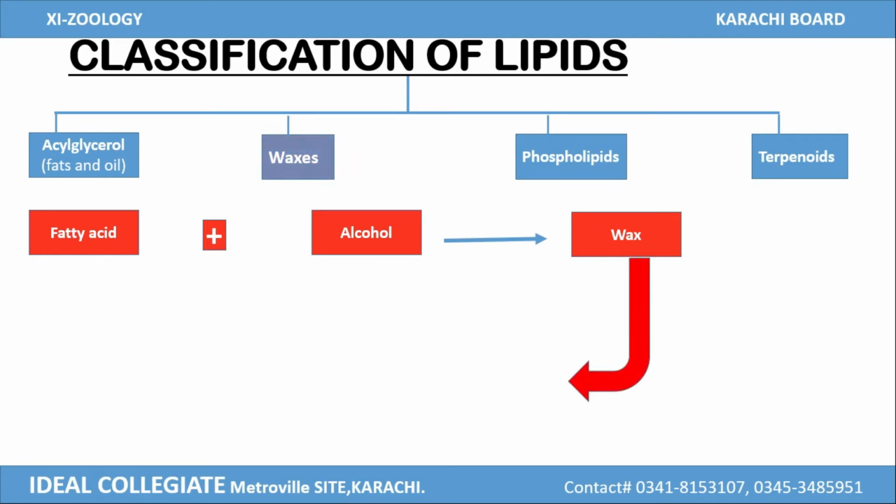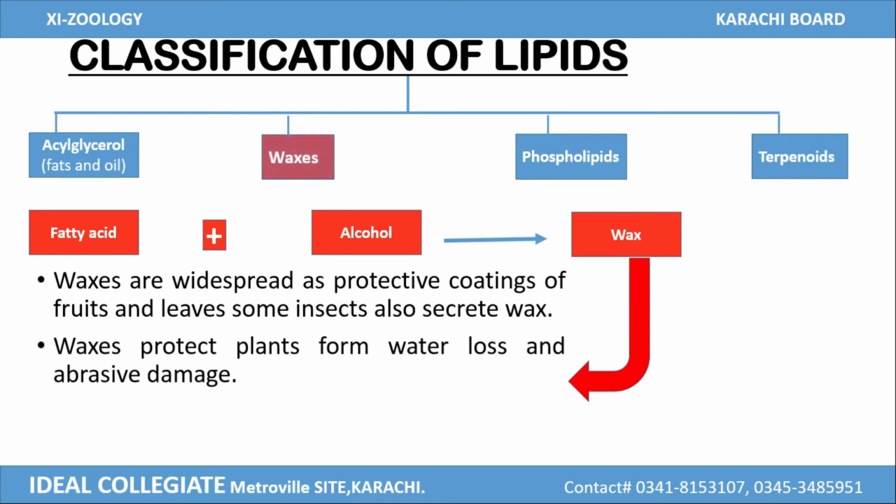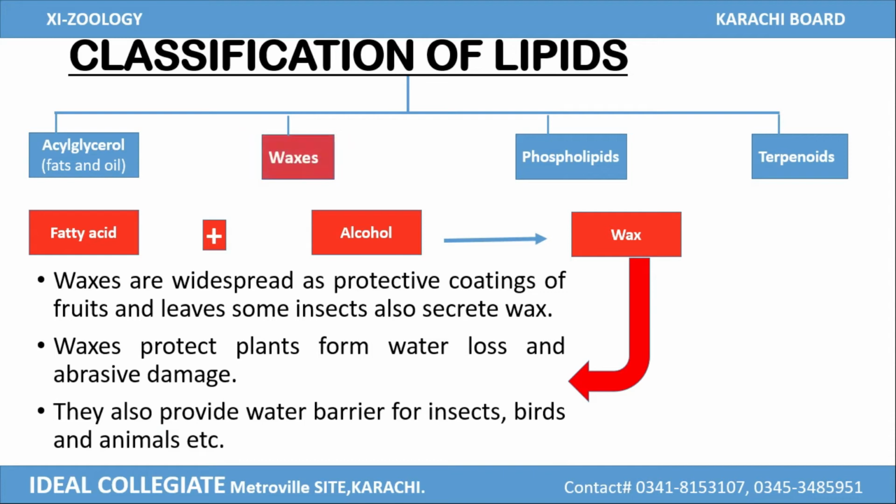Let's move to some properties of waxes. Waxes are widespread as a protective coating of fruits and leaves. They are also present in the secretion of some insects. Waxes protect plants from water loss and abrasive damage. They also provide a water barrier for insects, birds and animals.